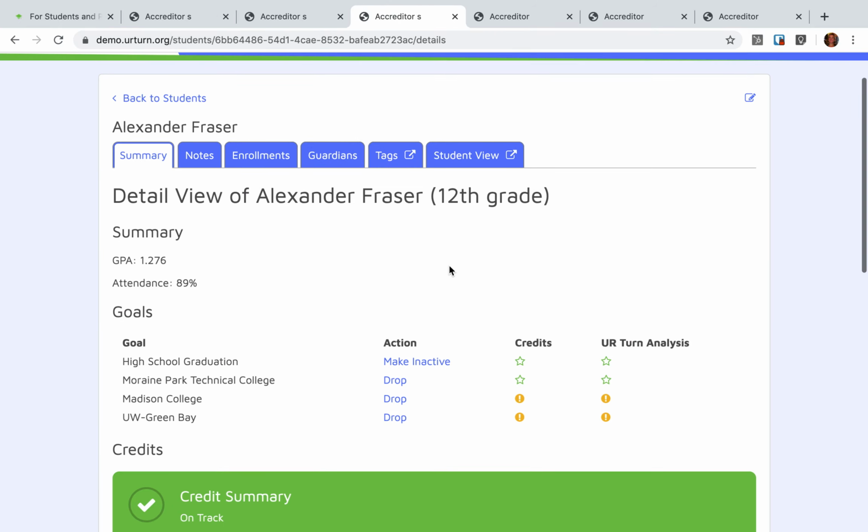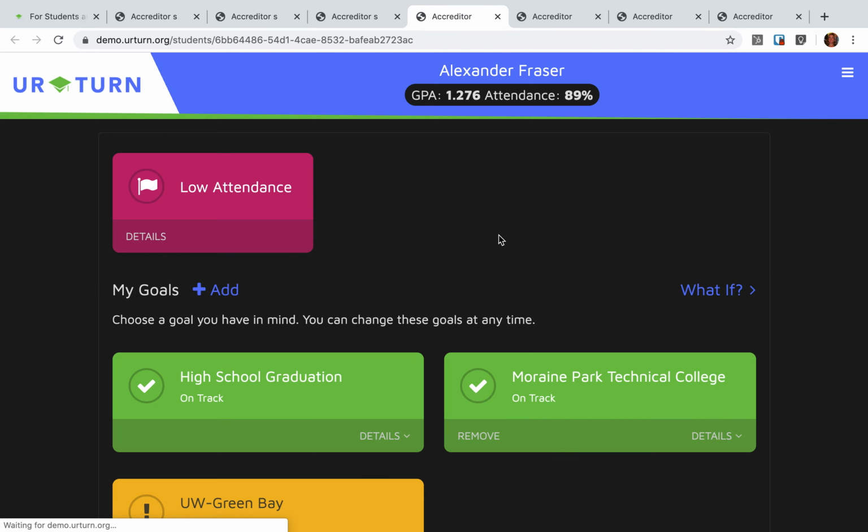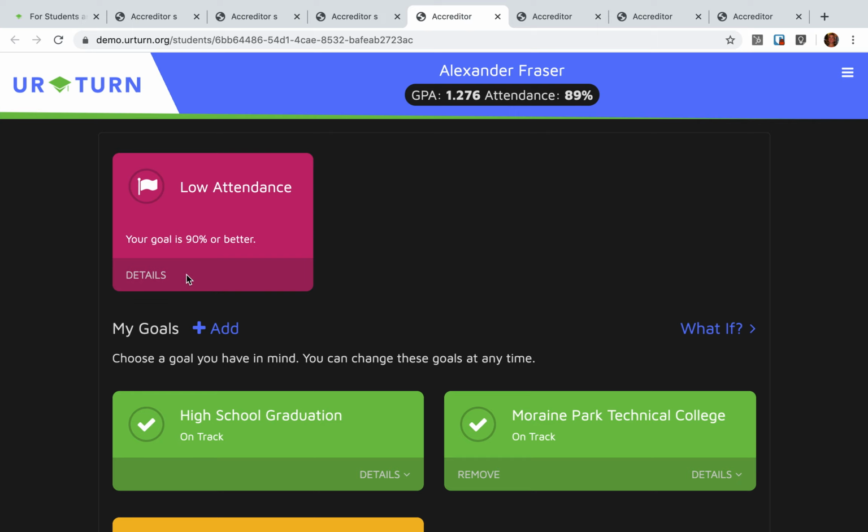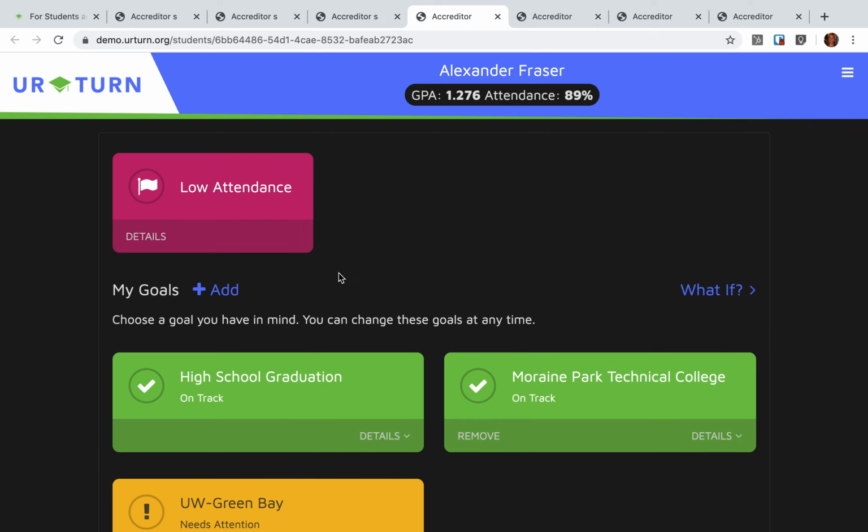As well, if the counselor is sitting with Alexander in her office, she might say, let's jump out to your dashboard and see what's going on, Alexander. So this is the view that Alexander and his parents see when they log on. This is mobile enabled, so it's ideal for smart devices, tablets, desktops, and laptops. A red flag is popped up in Alexander's case because he is not hitting the 90% goal of attendance. So that's a heads up to him and his families.